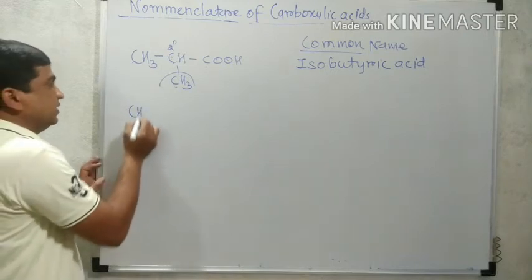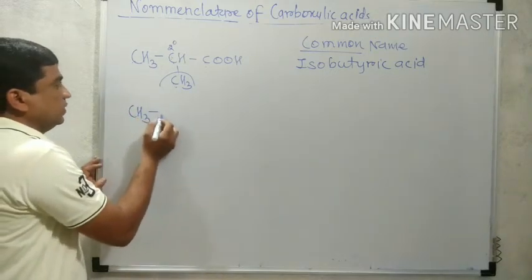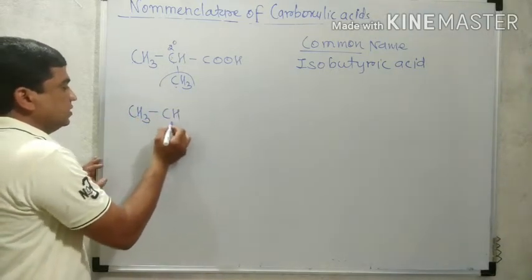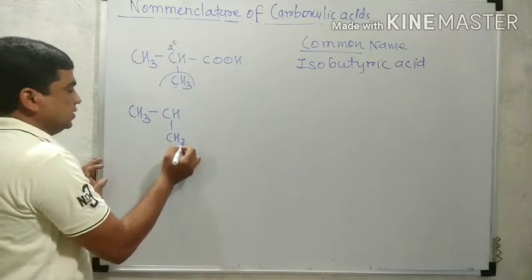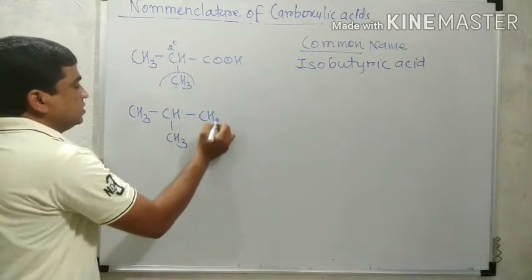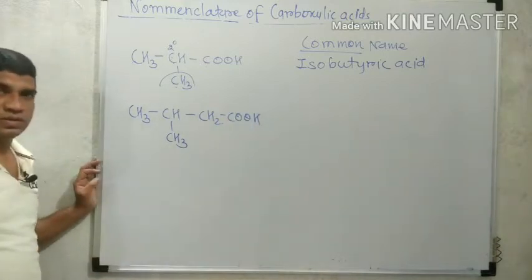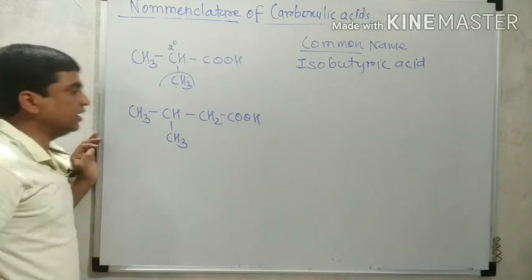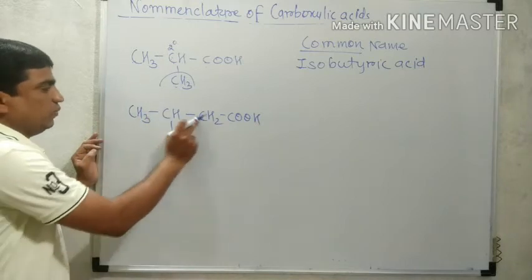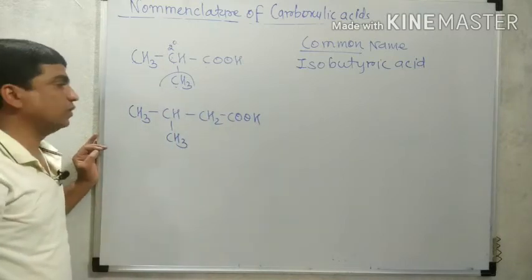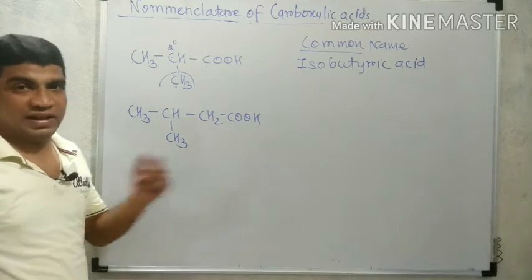The next structure is CH3, CH, CH3, CH2, COOH. So this structure contains 1, 2, 3, 4, 5 carbons. Therefore it is valeric acid.